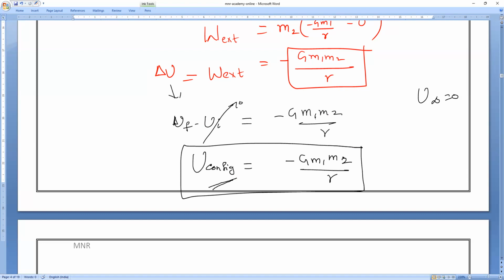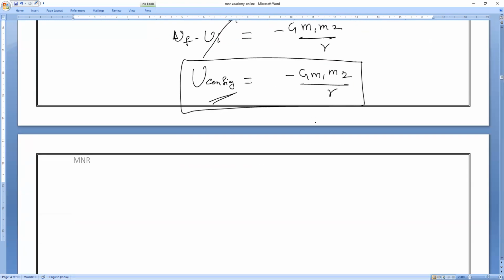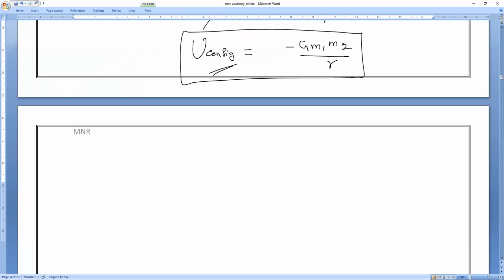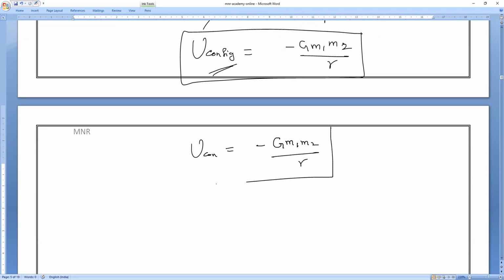So the potential energy of a configuration is equal to minus of G into M1 into M2 divided by R. This is the formula you need to remember. Anybody having any doubt, you can ask me.